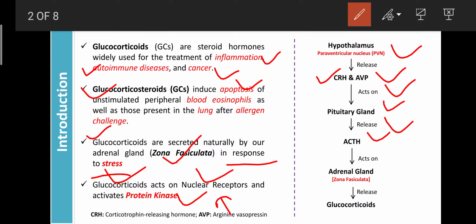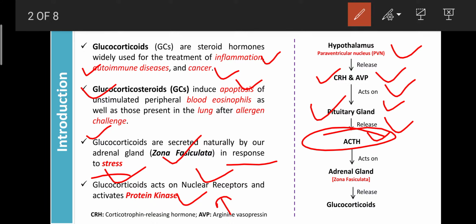Regarding the secretion of glucocorticoids. When the hypothalamus gets signals regarding stress, it gives a response. It releases CRH, then AVP. AVP means arginine vasopressin. It acts on the pituitary gland. Then the corticotrope cells of the anterior pituitary gland release ACTH.